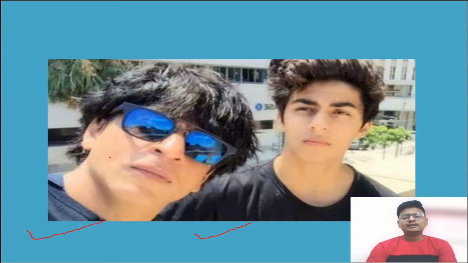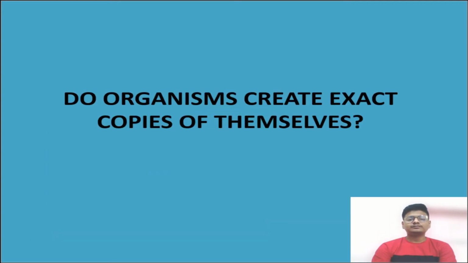So students, let's study a little more about whether organisms create exact copies of themselves or not. So this is the question: do organisms create exact copies of themselves or not? Okay students, we will be studying about this. So let's see what happens. We will start with this: every single life starts with a basic unit called the cell, and this cell contains a nucleus.